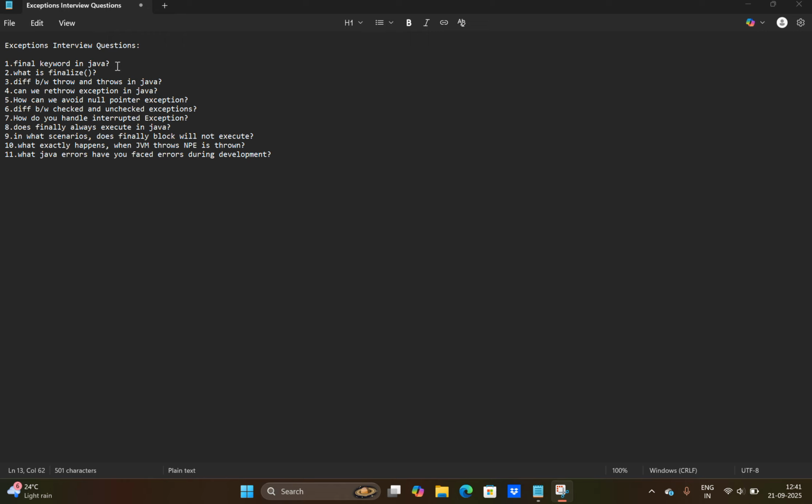What number of exceptions can occur with throws? At least one exception at a time. In throws we can declare multiple exceptions separated by commas. Yeah, this is the answer regarding the throw and throws keywords.